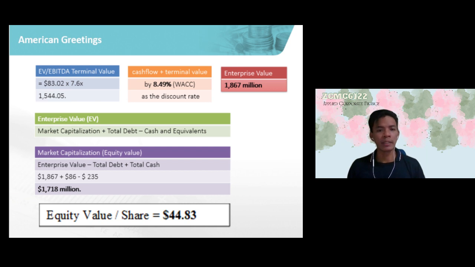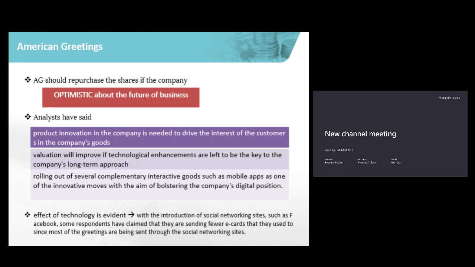All in all, we got the implied equity value per share of $44.83. Of course, after dividing by the number of shares outstanding, we got this figure, and we think that is a bargain compared to the current price of the company.